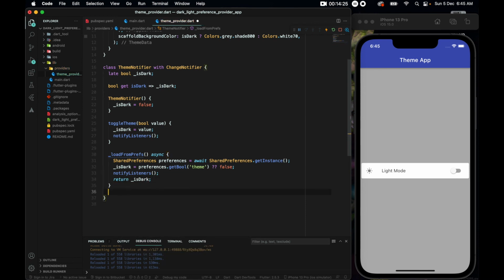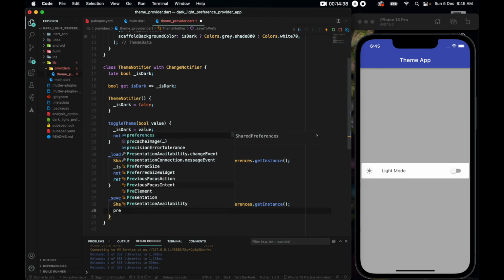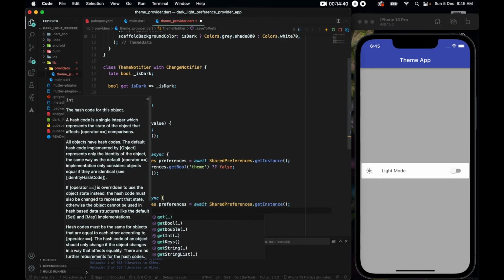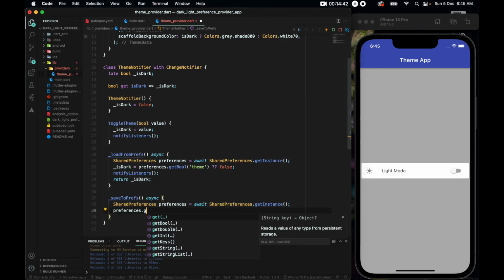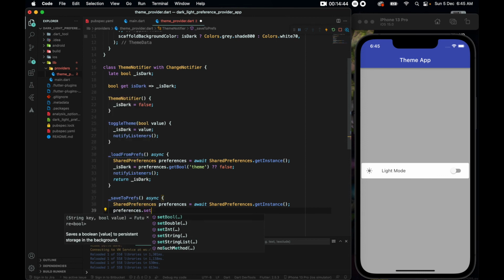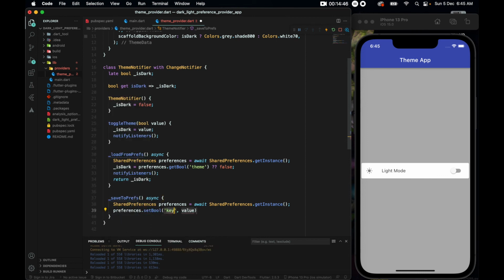Great. Lastly, let's write another one, saveToPrefs, so that we can save whenever we change something. And let's paste this line. Here what we will do is we are going to call preferences.setBool, and the key should be the same as before, theme, and the value should be isDark.